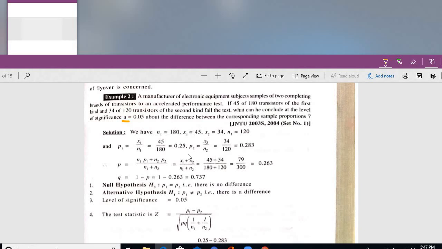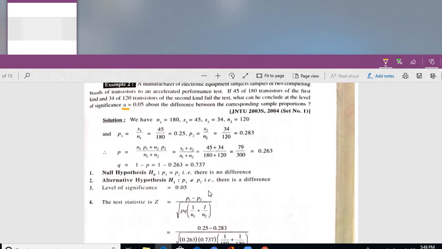So first write the problem in mathematical way. N1 is equal to how much? 180, and x1 is equal to how much? 45. N2 is equal to how much? 120. X2 is equal to 34. Calculate the proportions P1 as well as P2. Then the pooled proportion value P, N1 P1 plus N2 P2 by N1 plus N2. That value will be 0.263. Automatically Q is equal to how much? P plus Q, the pooled probability with the help of the proportions. Q is equal to 1 minus P.